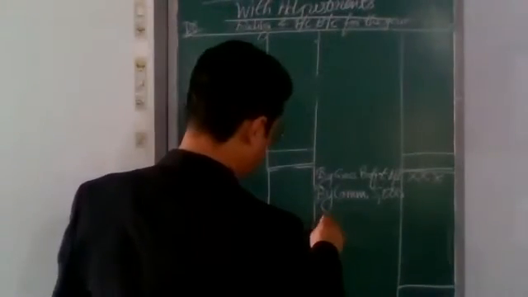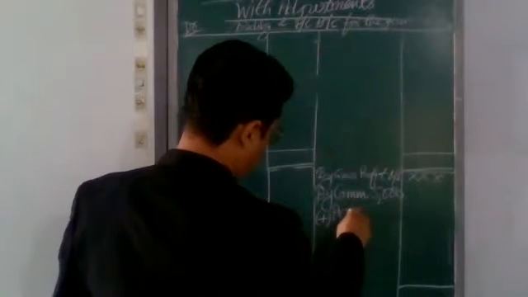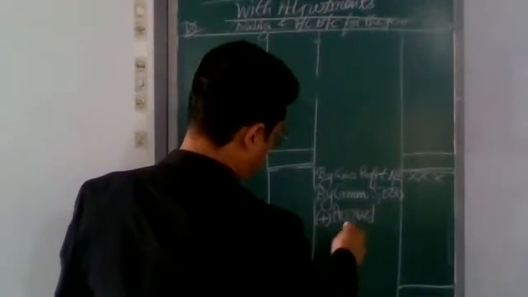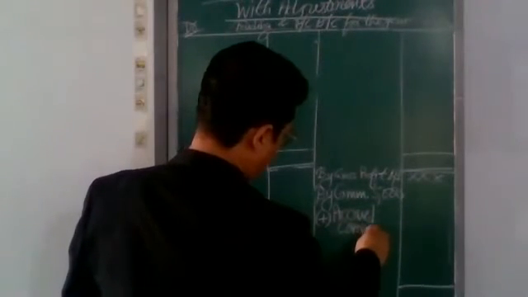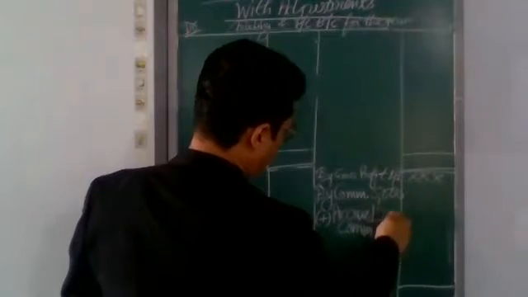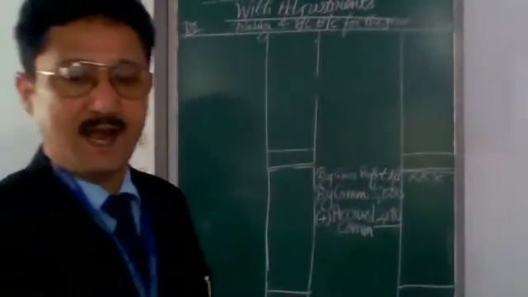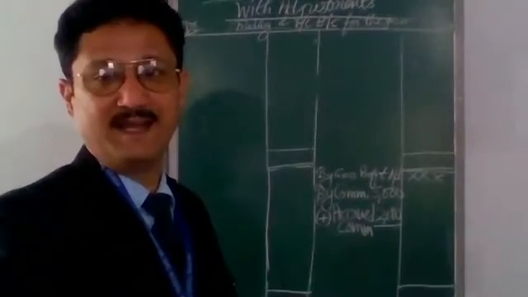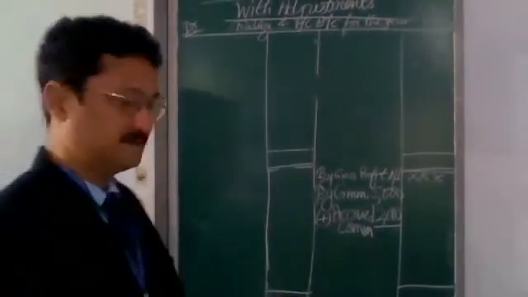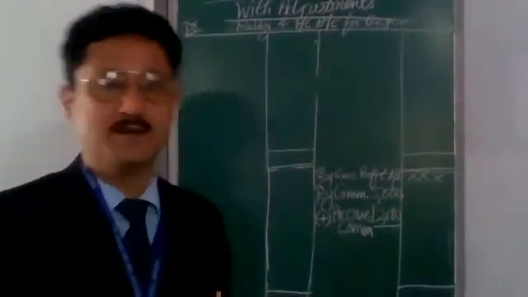So we have to add it. Accrued commission will be added in the current year's income.